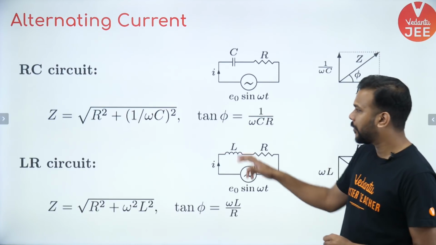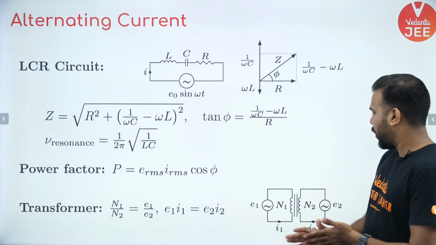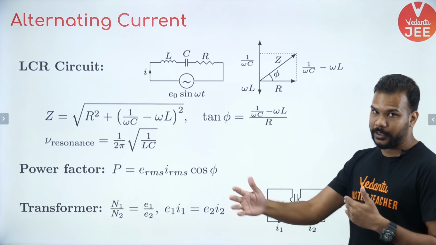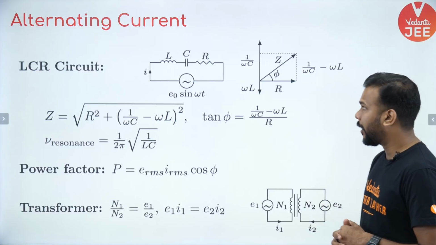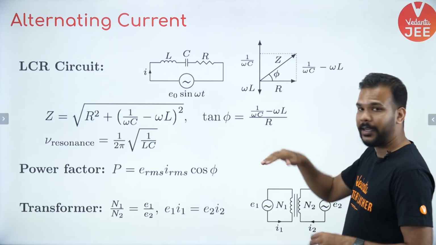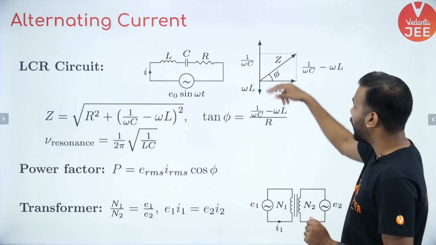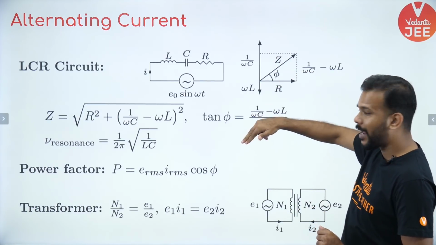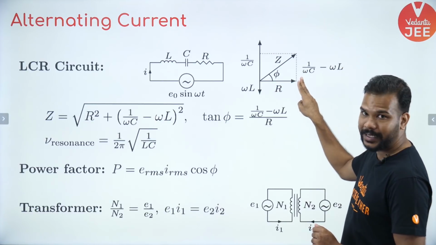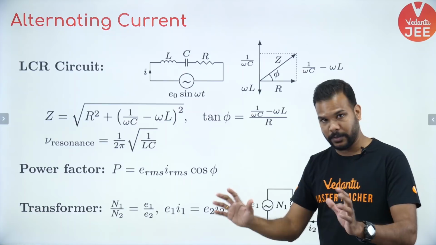Okay guys, moving on, if we speak about the LCR series circuit where all the 3 elements are present, then you can see this is R, this is XC, this is XL. Depending upon whose value is more, their net value will be either XC minus XL, or it will be XL minus XC. So depending upon whose value is more.